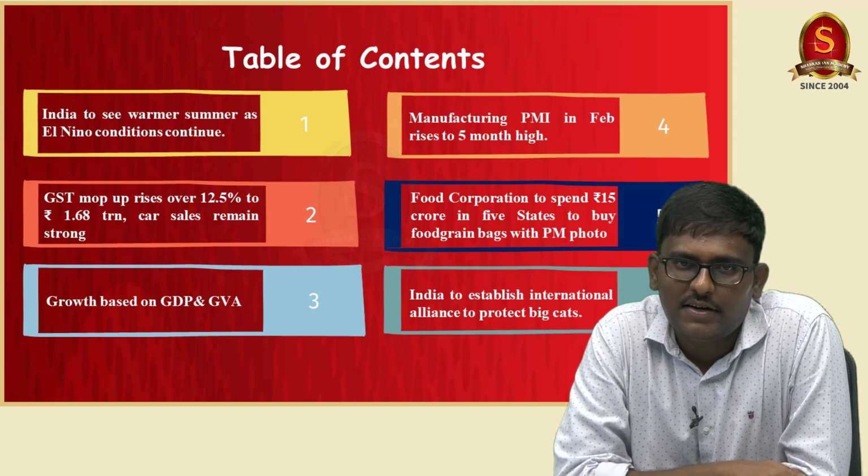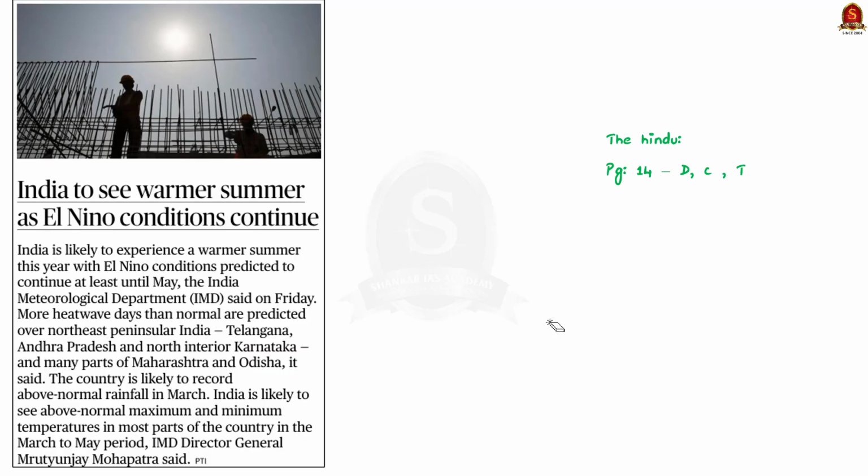With this, let us get into the first news article discussion today. Look at this article. The Indian Meteorological Department, IMD, has predicted India to experience a warmer summer this year due to a particular condition called El Nino. In addition to this, India is likely to see above normal maximum and minimum temperatures in most parts of the country from March to May. See, this is the crux of the article. With this, let us understand some basics about El Nino, La Nina and ENSO from our prelims perspective.